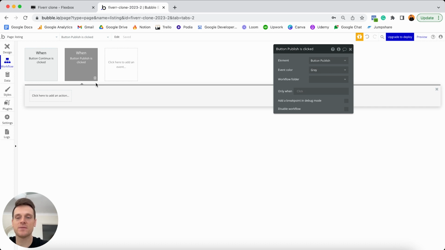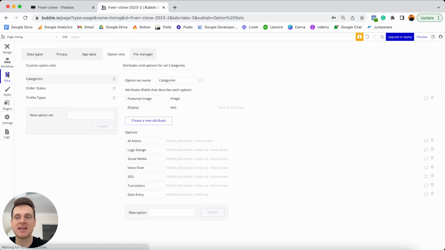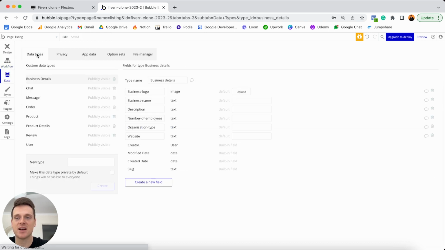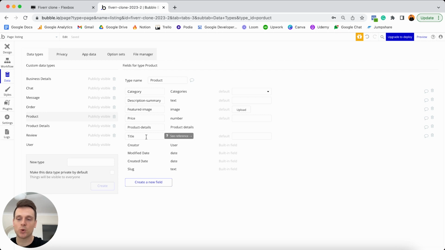Obviously, the end goal of this workflow is to create a new product listing. However, if we jump back into our database and head to our data types, you may remember that our product has been broken down into 2 separate data types. So within our overall product data type, we had all of the top line information. So this was just simple information like the category, the description summary, a featured image, a price, a title, and then of course we'd stored all of that heavier data as a separate data type, and we've created a link between the two.